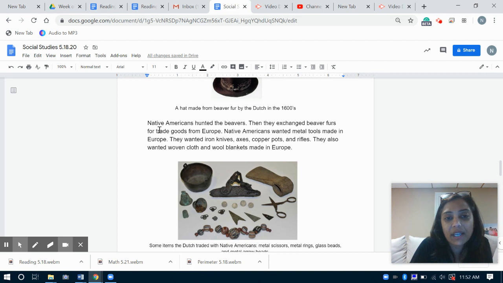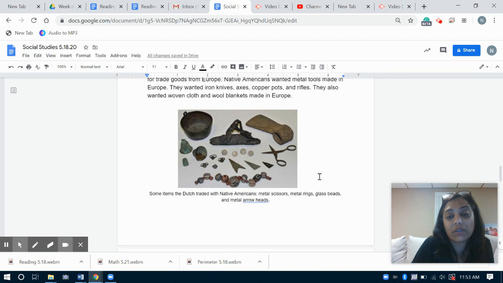So it says here, Native Americans hunted the beavers. Then they exchanged beaver furs for trade goods from Europe, right? So what are trade goods? Things that the Europeans were bringing over that the Native Americans possibly wanted too, right? Native Americans wanted metal tools made in Europe. They wanted iron knives, axes, copper pots, and rifles. They also wanted woven cloth and wool blankets made in Europe.